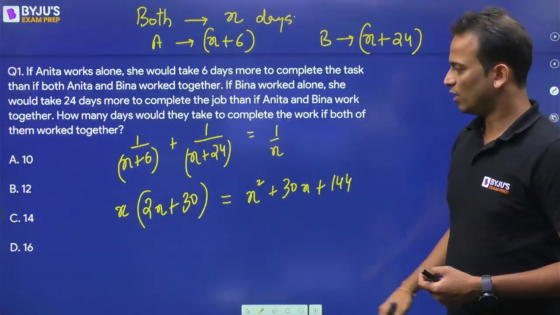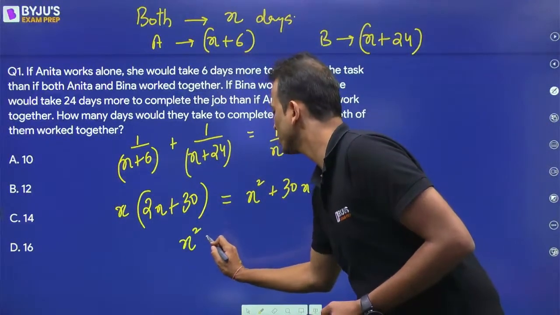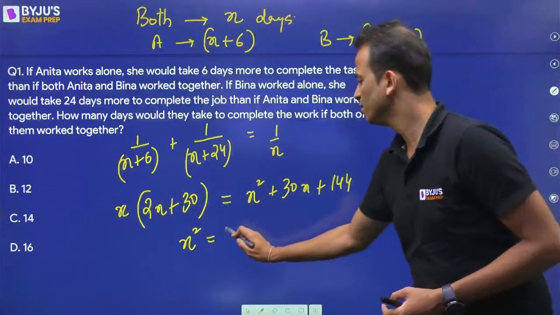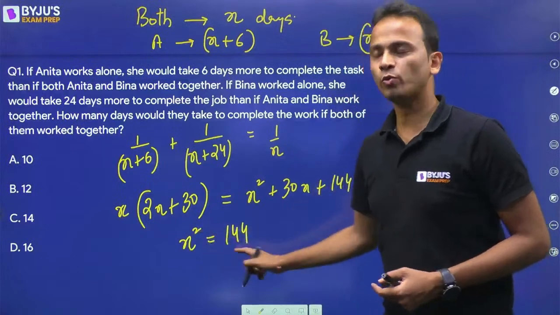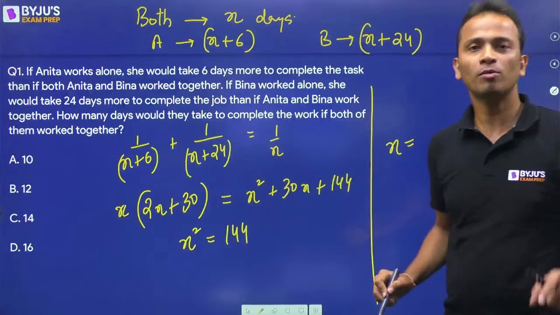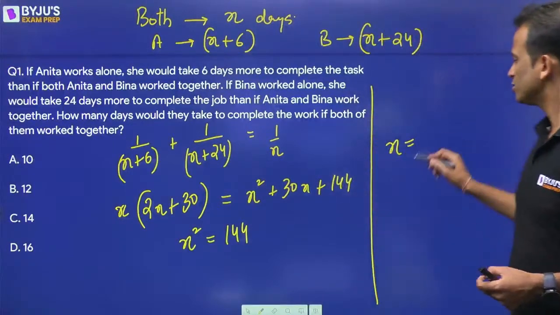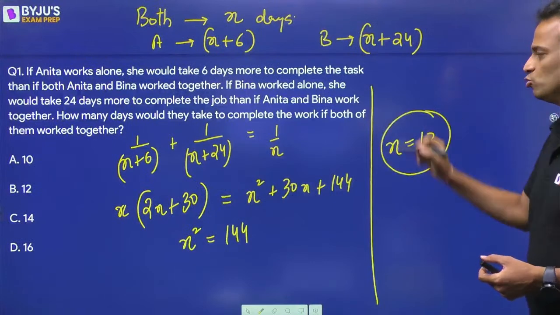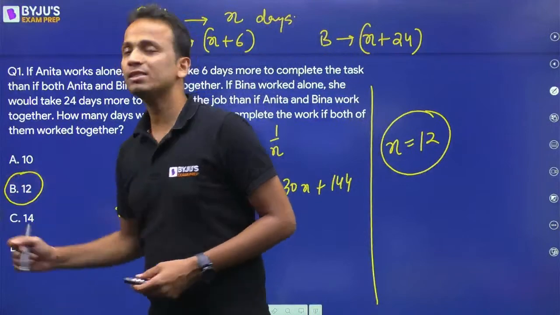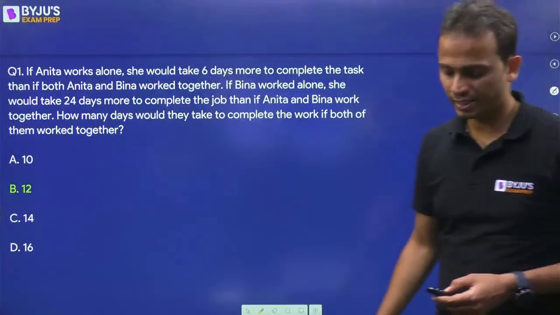Okay, now 2X square minus X square will give you X square is equal to 30X, and 30X will get cancelled, 144. So X square is 144. The value of X will come out to be plus 12 or minus 12. Obviously, minus 12 cannot be the number of days. So the value of X should be equal to 12. So the correct answer in this case is option B, as correctly given by most of you. Okay. Yes, option B is the correct answer.